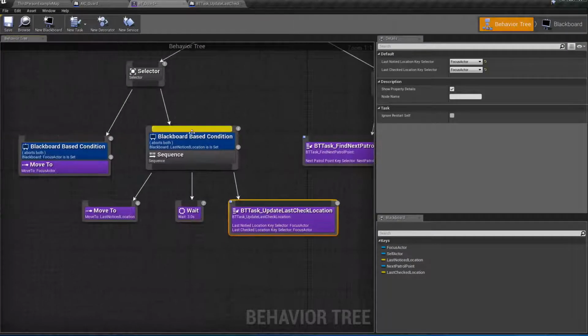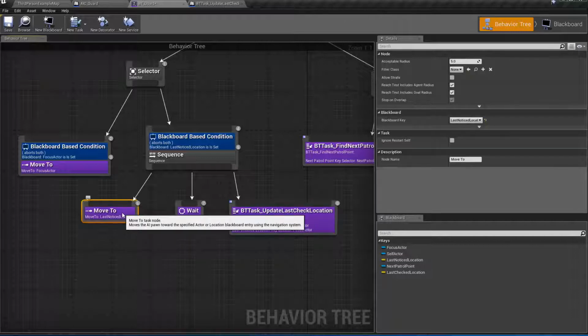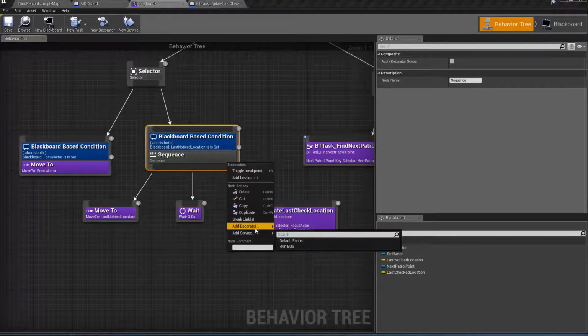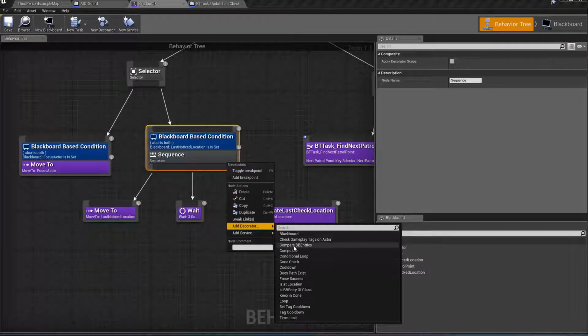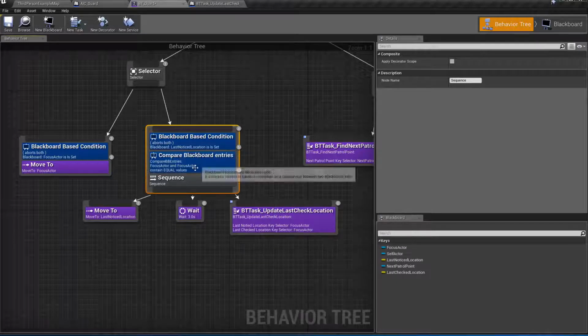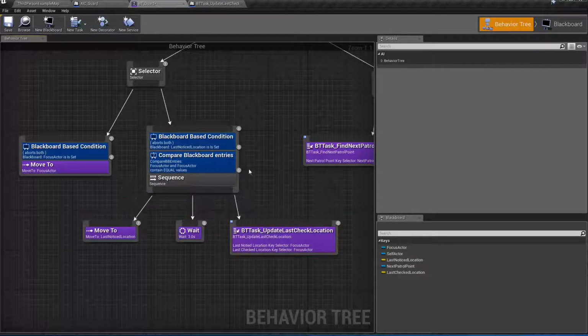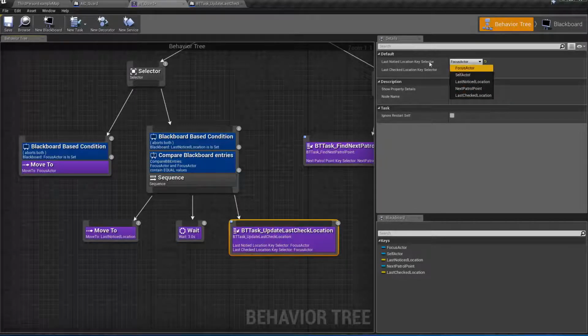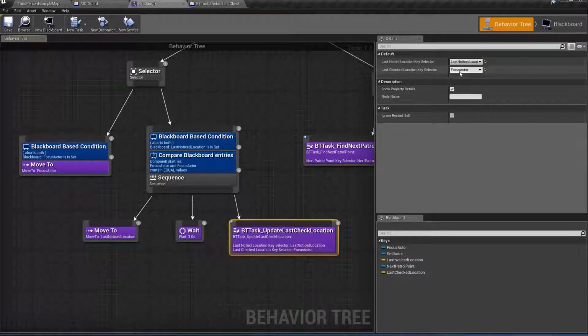Now when we go back and try to do this again, I want to say, okay, if the last check location is the same location I want to move to here, then don't go there because I have checked there already. To do that, I'm going to create yet another decorator. This time it's going to be a compile Blackboard interface. Here I also need to change those two. So the last notice location will be this one, and last check location key selector will be here.